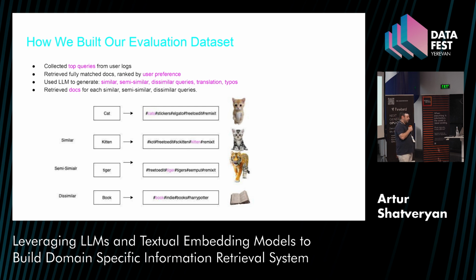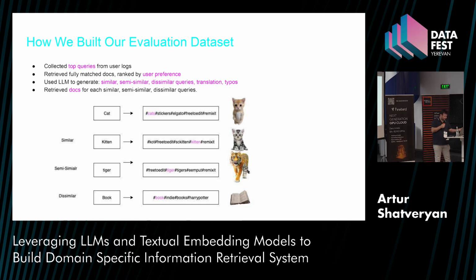And as for any ML task, I also need a negative dataset, so I also collect dissimilar queries and corresponding dissimilar documents. This is one example of my data. I have cat.